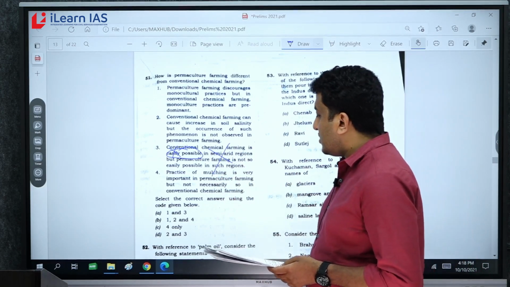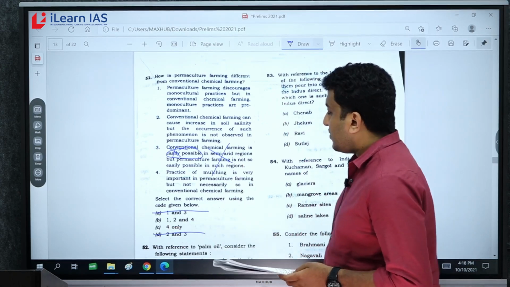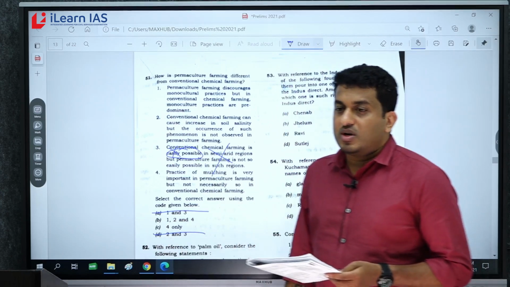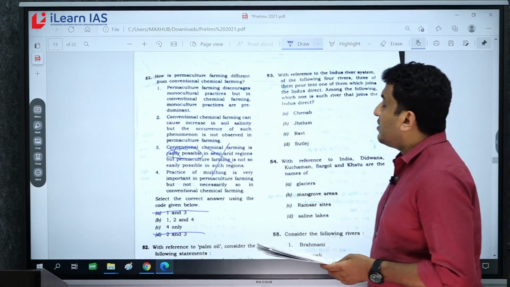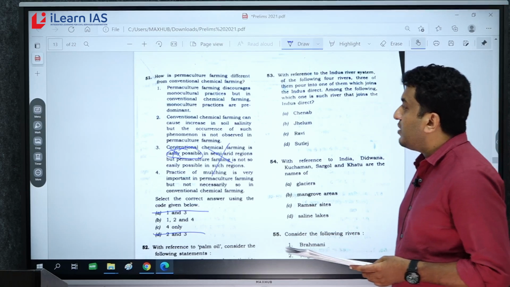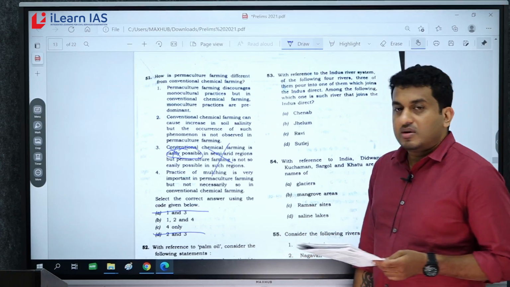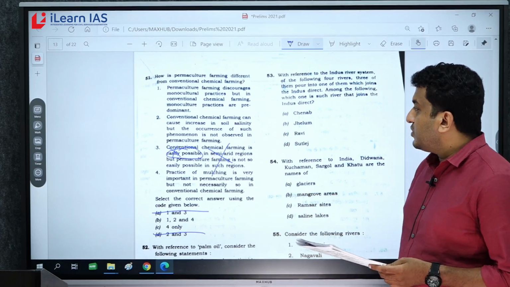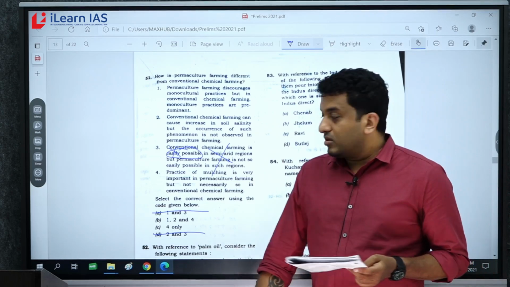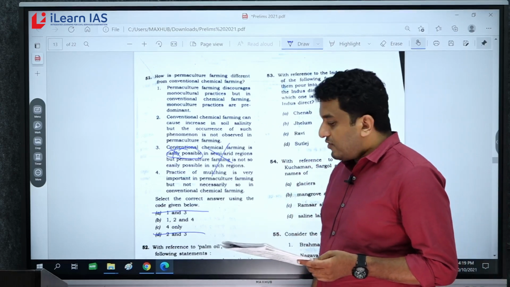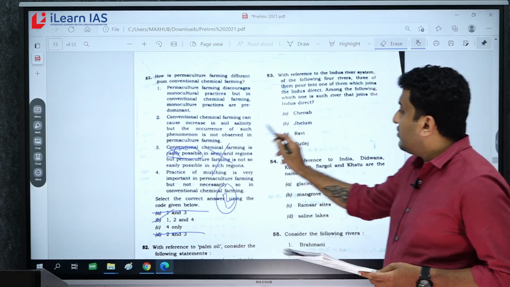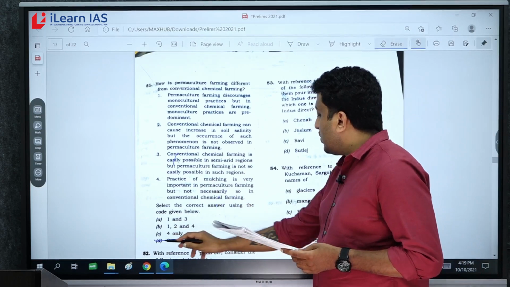If statement 3 is wrong, A and D you can rule out, and it is B or C. Now come to statement 1. Statement 1 talks about permaculture farming discouraging monocultural practices, but in conventional chemical farming, monocultural practices are predominant. That is correct. And statement 2, conventional chemical farming can cause an increase in soil salinity. That is also correct. So with that logic, 51 answer is B, 1, 2 and 4.